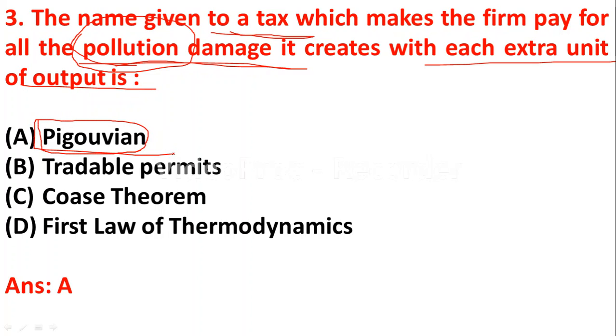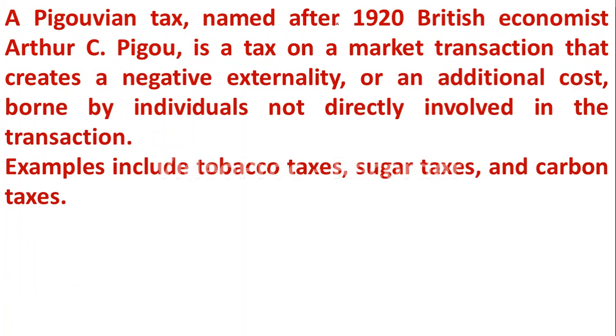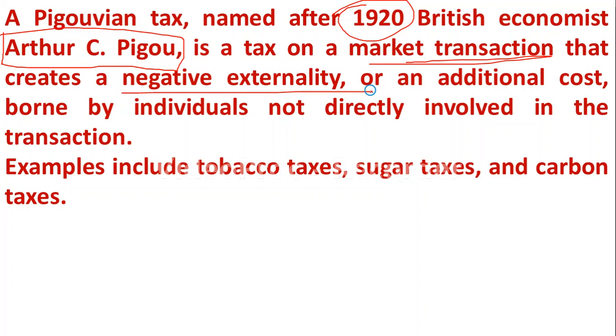So it is known as the Pigovian tax. Yes, very important topic in environmental economics. Pigovian tax is named after the 1920s British economist Arthur C. Pigou. Pigovian tax means a tax on a market transaction that creates a negative externality, or an additional cost borne by individuals not directly involved in the transaction.